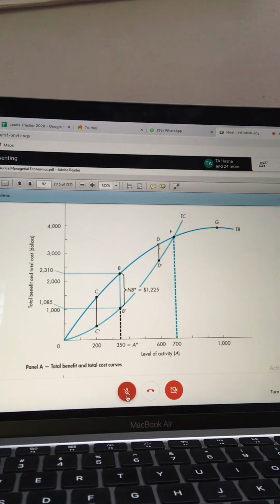The difference is that everything is in consumption. All the terms and concepts in production have a corresponding concept and terminology in consumption. Here we use total benefit. In consumption theory we use total benefit, the total utility. So this net benefit is the difference between the total benefit and total cost.